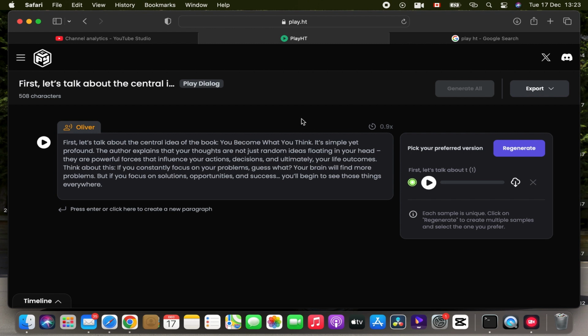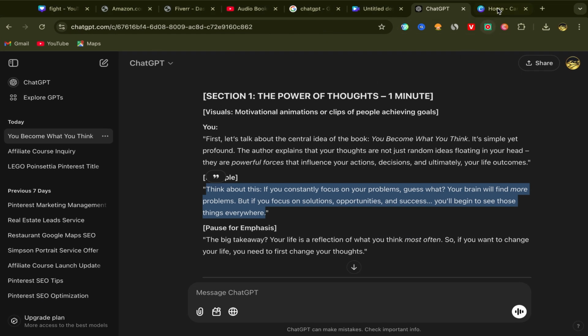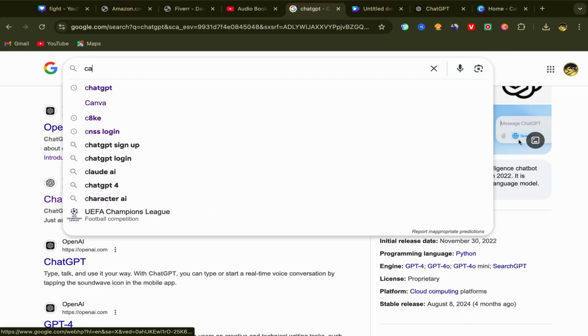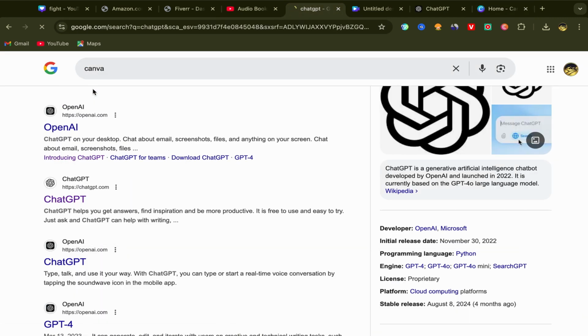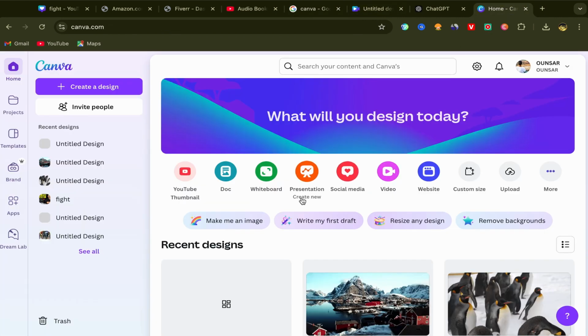So what you will do next, just pay close attention, you will go to Canva. Okay, go and open your Canva account. If you don't have Canva, go to Google and search for Canva like this. Click on the first link, sign up by using your email address. The sign up process is super easy and simple and it's for free. After you finish, this will be your home page.